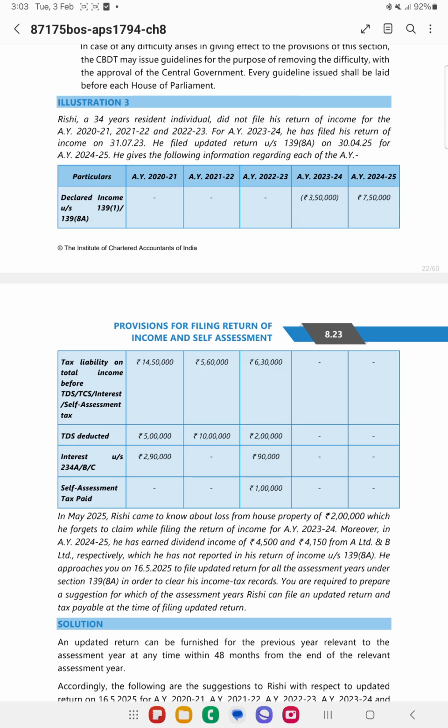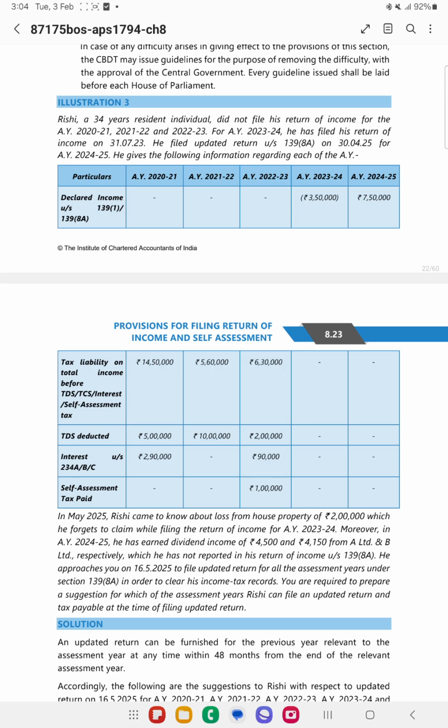Okay, so here they have given certain case scenarios, and they have told us the tax liability is so much, TDS is so much, interest is so much. So in each of the cases they have given this. Now there is an assessment year 2021. This income is related to this year. Now this person wants to file the return of income on